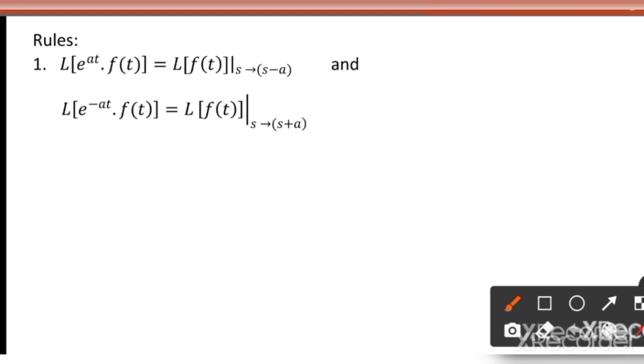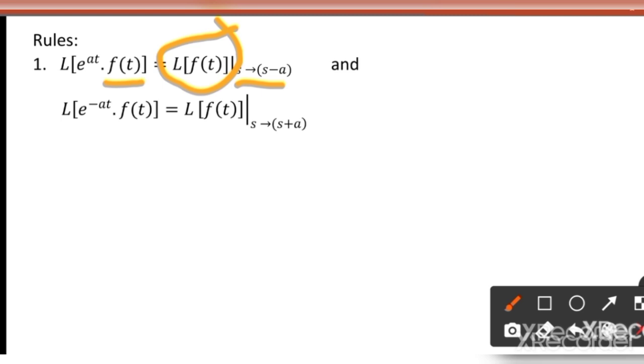It is very simple. First obtain the Laplace transform of the associated function. Once you get that, because f of t we can either get directly by using the standard result, or you can simplify, as we have discussed in the previous problem. Simplify this, and once it is reduced to the standard format, you can get the Laplace transform. But the result says whenever it is multiplied by e power at, or a product of e power at into f of t, replace the answer which we get, it is obviously a function of s, so replace that s